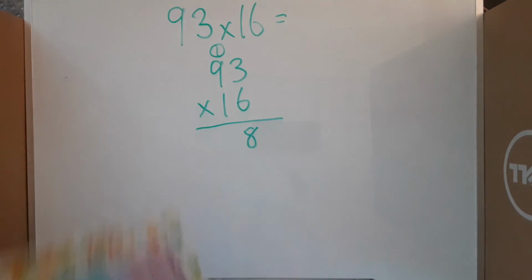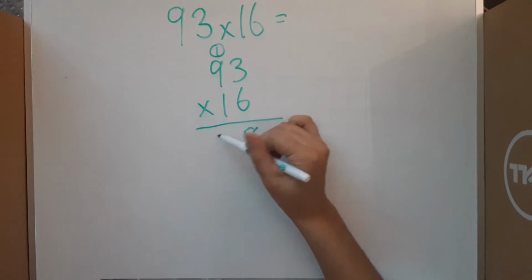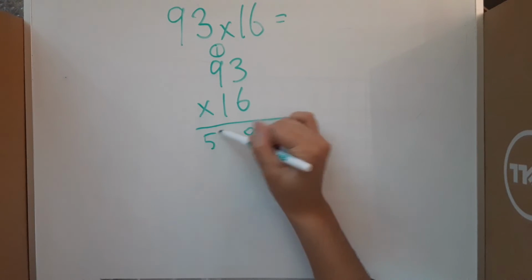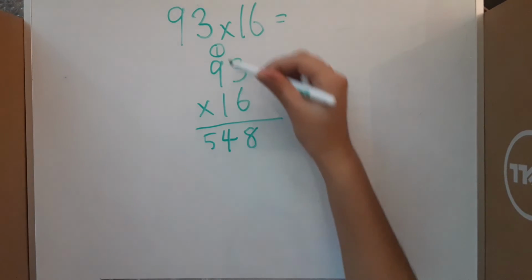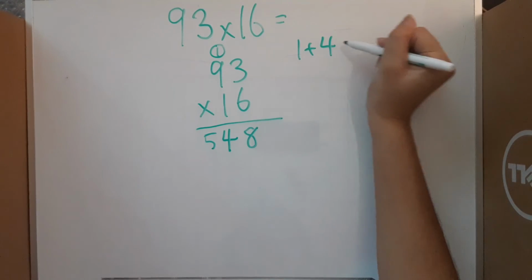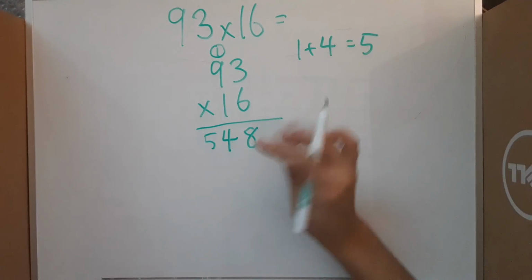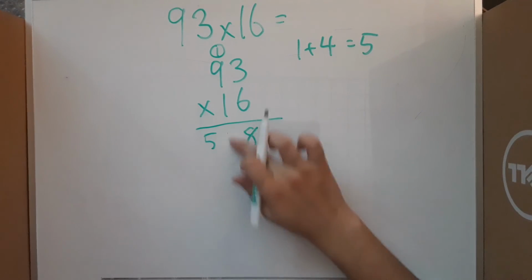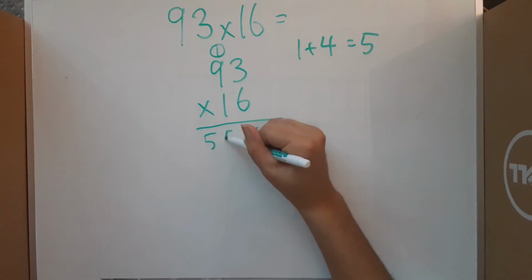And the 54, like before, would go here as 54, but this 4 and this 1 are in the same place. So we'll add the 1 plus the 4 to get 5. So instead of 548, it'll be 558.